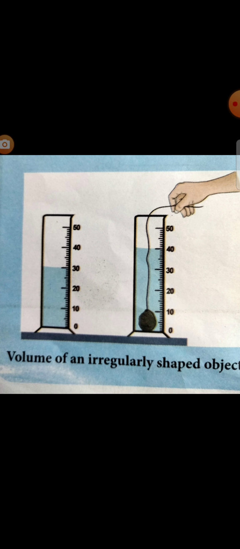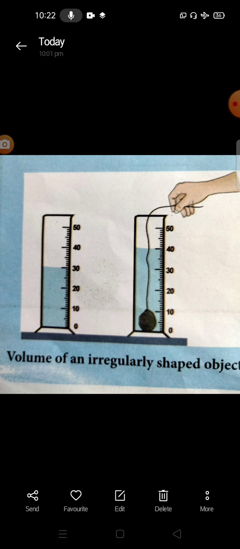In this measuring jar, we take a little amount of water. With the help of the measures in the measuring jar, we mark the volume of water and take it as V1.